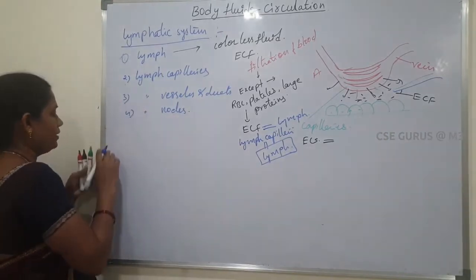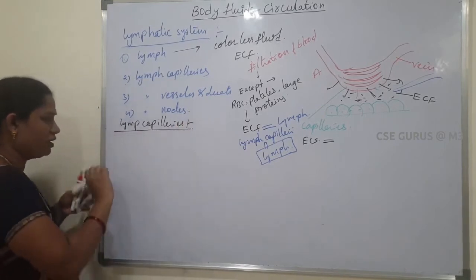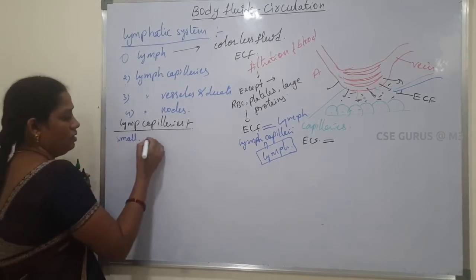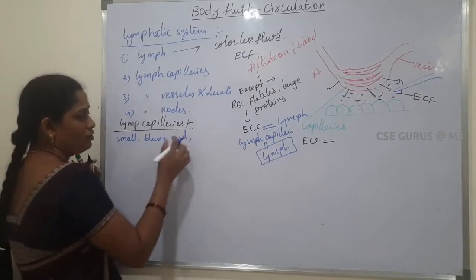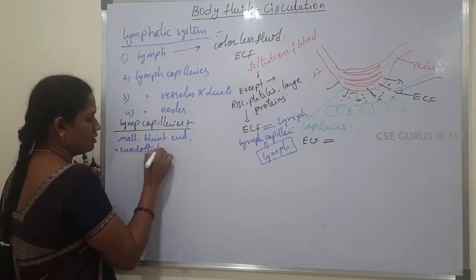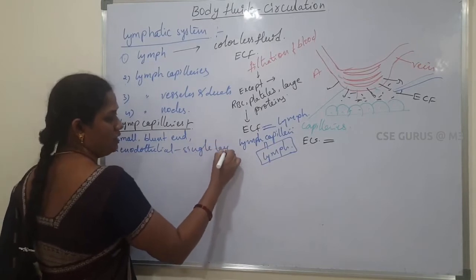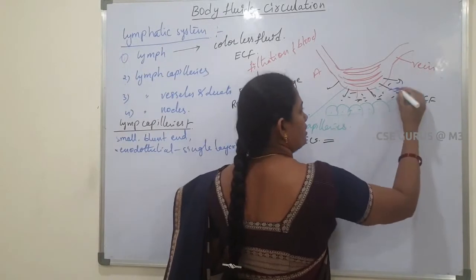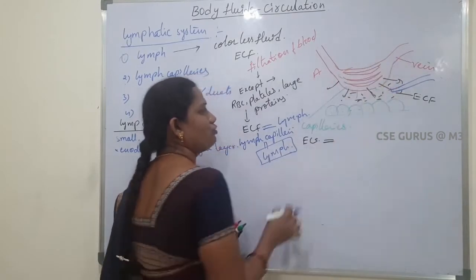Next, lymph capillaries. These are small, fine tubules with blunt ends, made up of a single layer of endothelial cells. Only a single layer of endothelial cells is present. In the tissue region, the artery's capillaries join to form the vein.